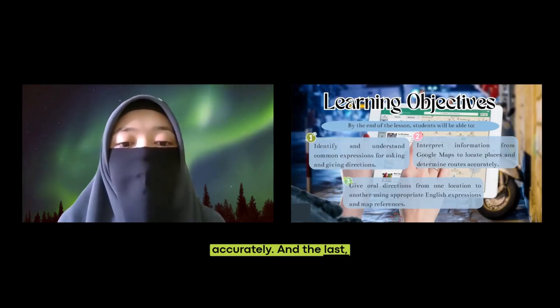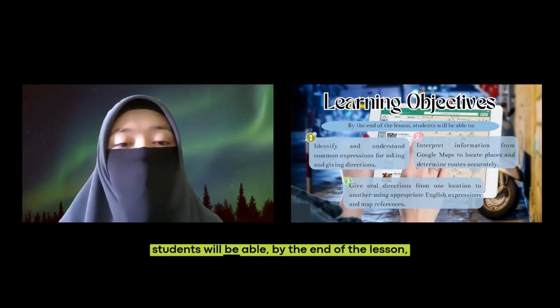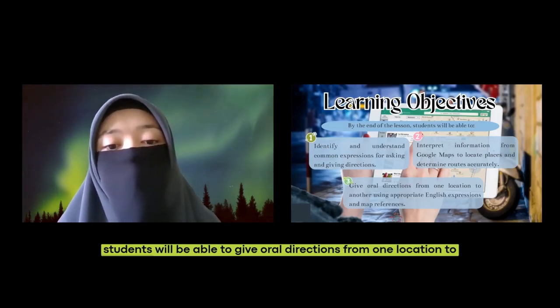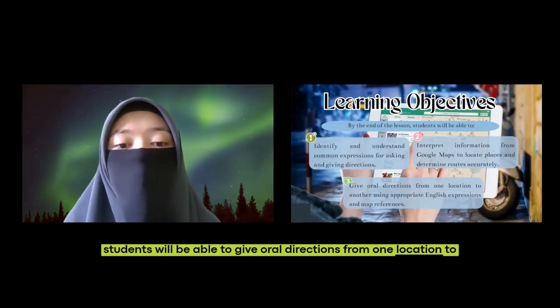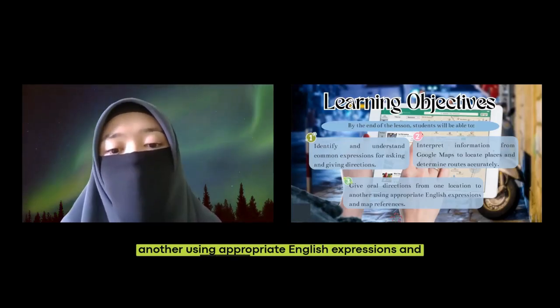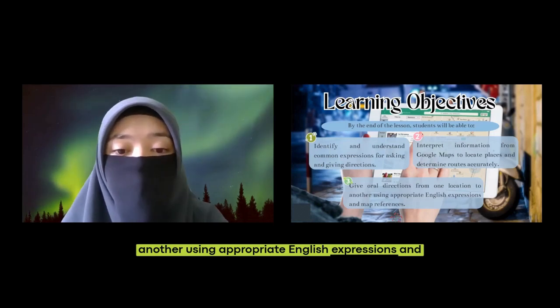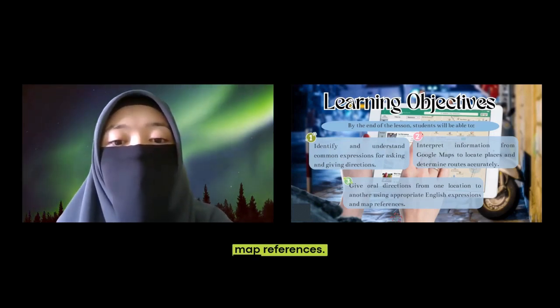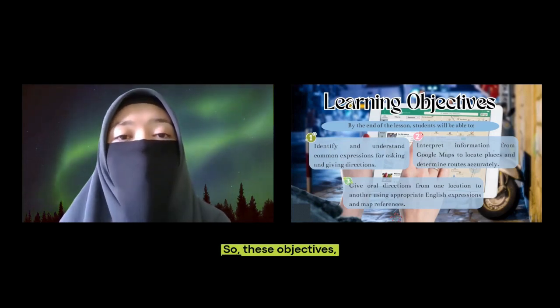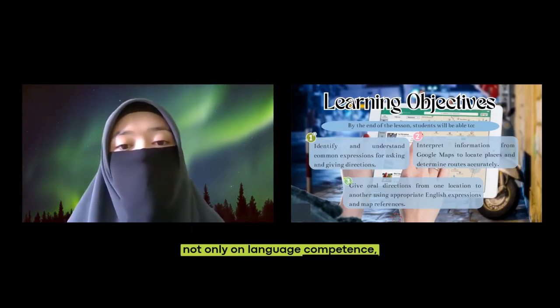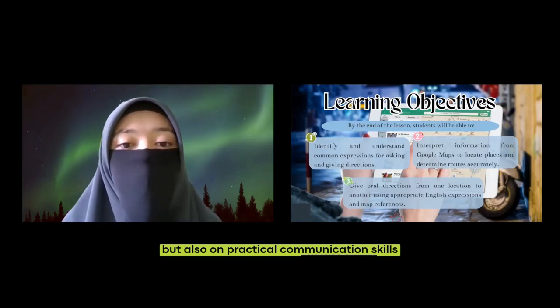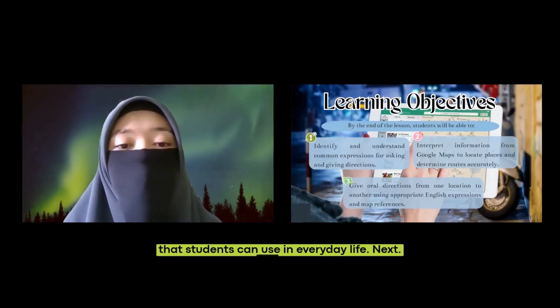And the last, by the end of the lesson, students will be able to give oral directions from one location to another using appropriate English expressions and map references. So, these objectives focus not only on language competence but also on practical communication skills that students can use in everyday life.